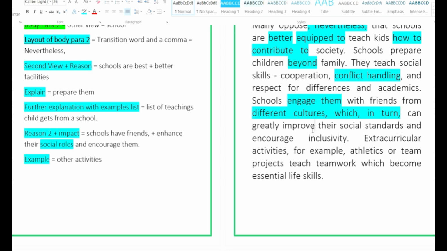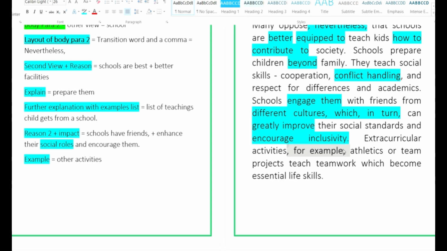How are they improving? Greatly. So it is an adverb plus verb combination in a sentence here. And again, a good word is encourage inclusivity, that is, involvement in every activity. Now we are explaining the last sentence, which is examples with other activities in the school. So here we go: extracurricular activities, for example, again the double comma usage sentence.